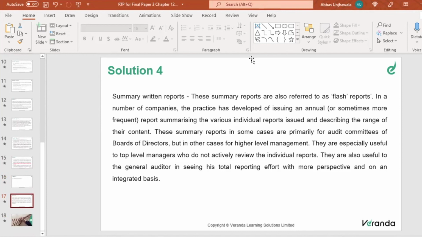They are especially useful to top level managers who do not actively review the individual reports but want to know what is happening. They don't have the time for so much, so you give them this report, they quickly read it, and any discussion that you have to make, you make it, and the matter is over. They are also useful to the general auditor in seeing his total reporting effort with more perspective and on an integrated basis. So with all the reports, the auditor's report also gets summarized in this summary written report. So this is question number 4.